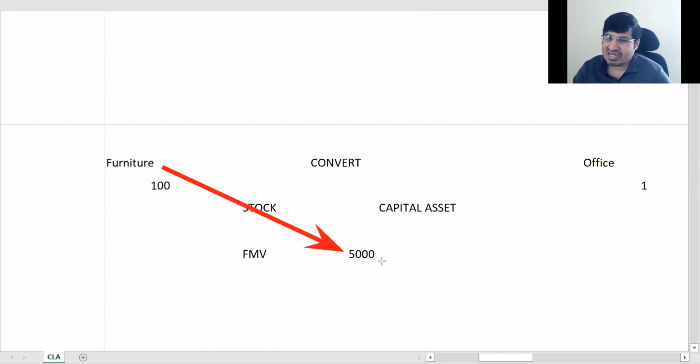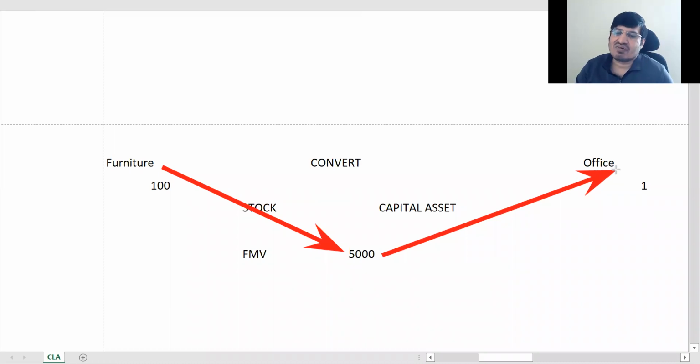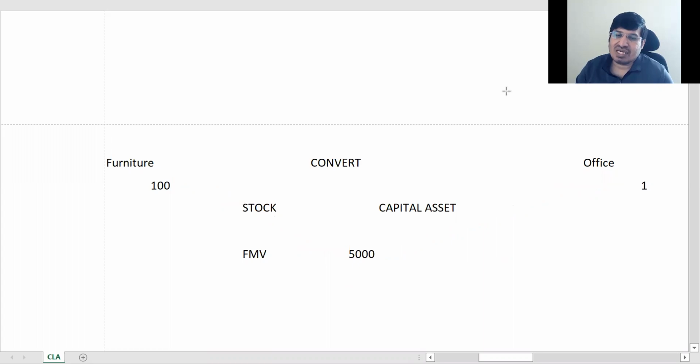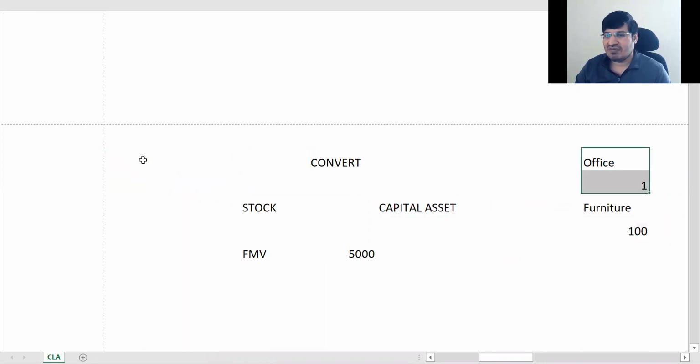Second transaction for it is you have purchased another furniture for 5,000. This is how it will see it. ठीक है, ये हो गया कन्वर्ट. तो अब ये उल्टा भी हो सकता है, करेक्ट. मैं फर्नीचर का बिजनेस करता हूं, ठीक है, इसको यहाँ ला लेते हैं. I am doing furniture business.